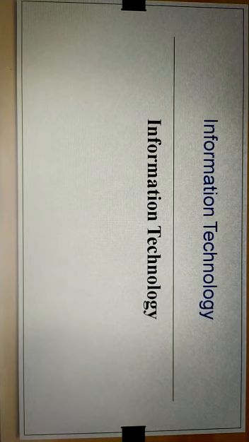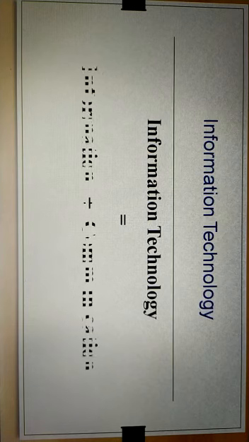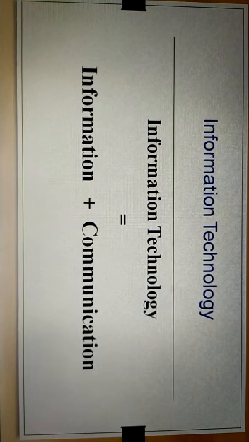So, when we define in simple terms what information technology is, mathematically we can say information technology equals information plus communication. Students, when you understand these two words clearly, you know about information technology very well.